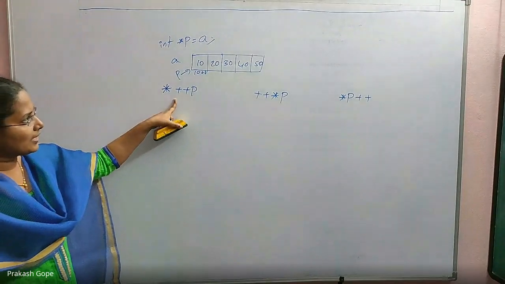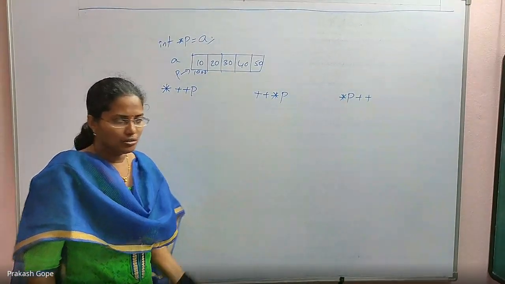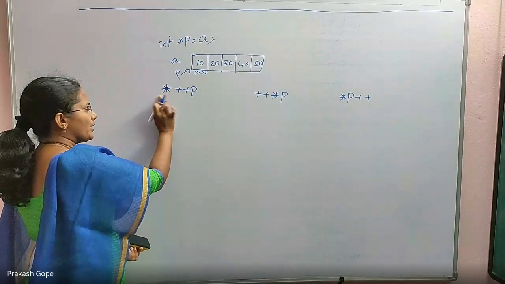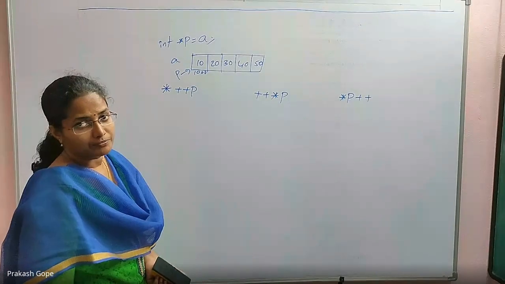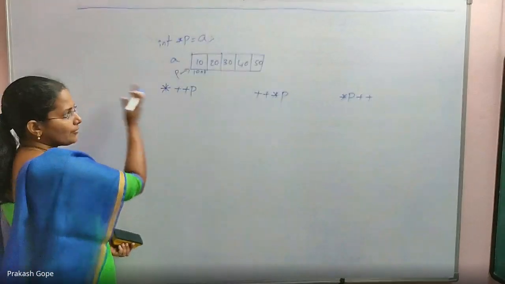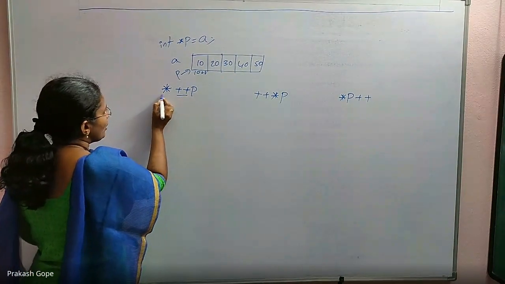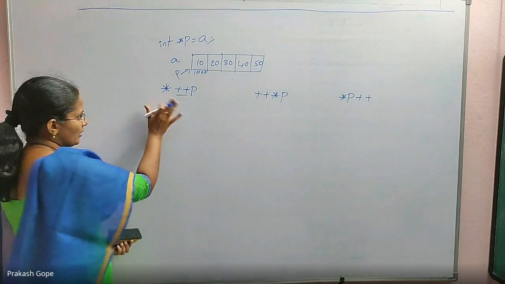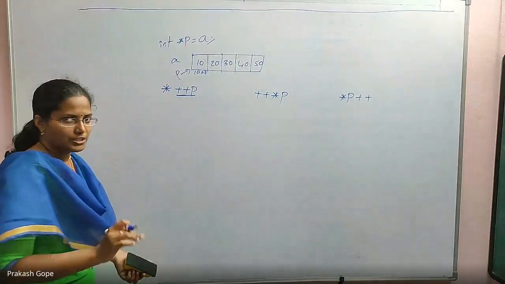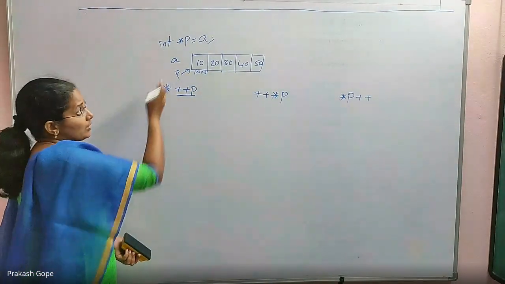If I write this line, what is the behavior? It depends on the priority and associativity. Both are unary operators and both have the same priority. We know that unary operators are right to left associative, which means I need to solve this one first, then look at this. So first I need to increment p. p is 1000, an integer pointer.